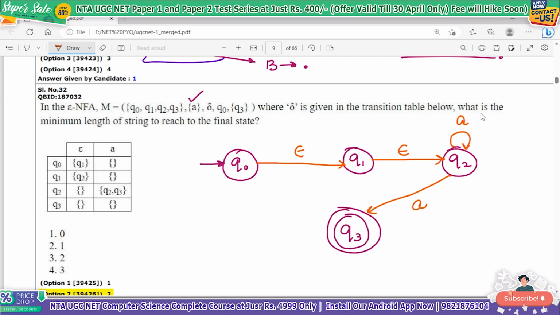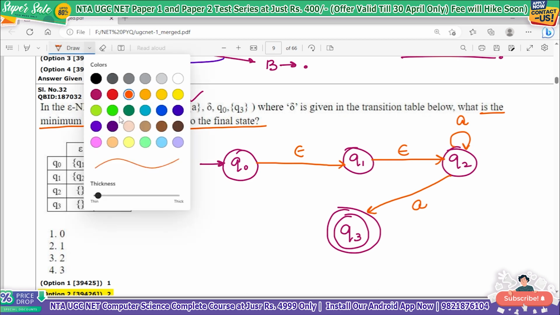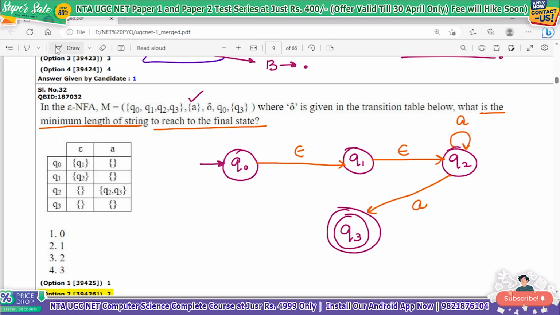So what they are asking is, what is the minimum length of string to reach the final state? If I want to go from Q0 to Q3, what should the string be? First it will be null, I'll read null, again I'll read null, and then I'll read A. So A is the minimum length string, meaning the minimum length is 1.